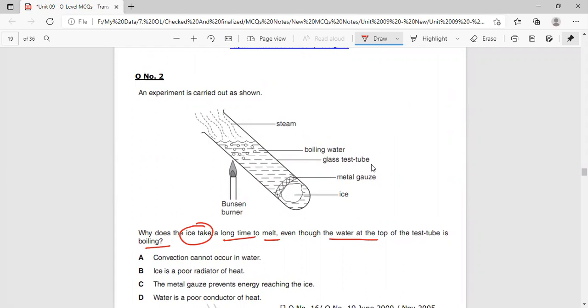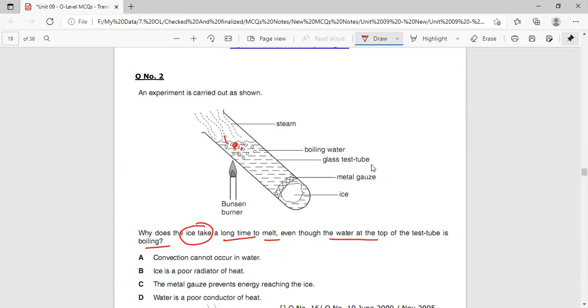Here water is in the boiling state, but it is boiling at the top of the surface. So convection currents most probably are taking place on the topmost surface, and heat is not being transferred to the lower part of the test tube where we have placed the ice under the metal gauze, so that it cannot move in the upward direction.